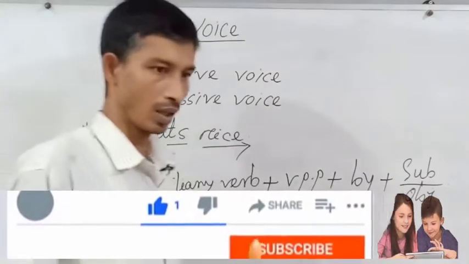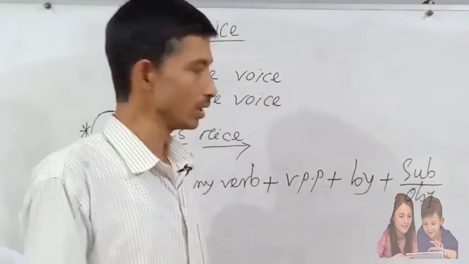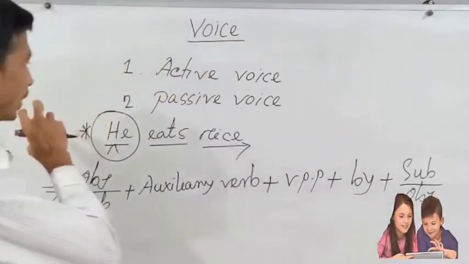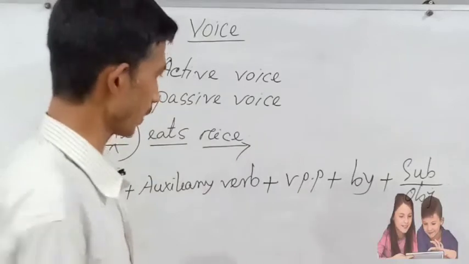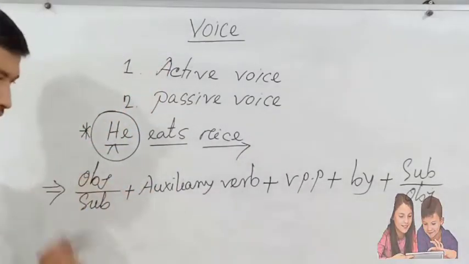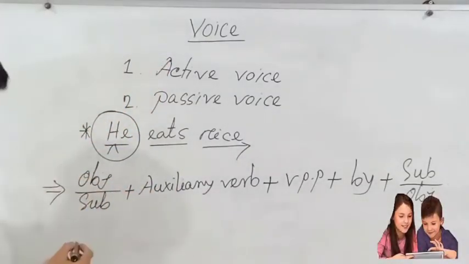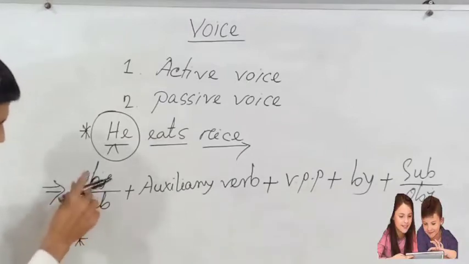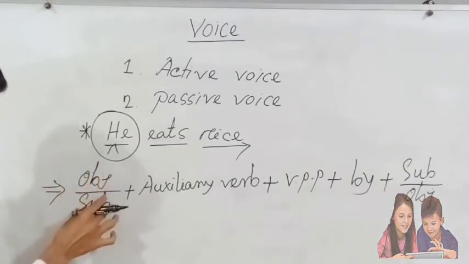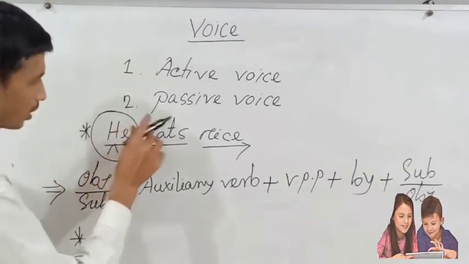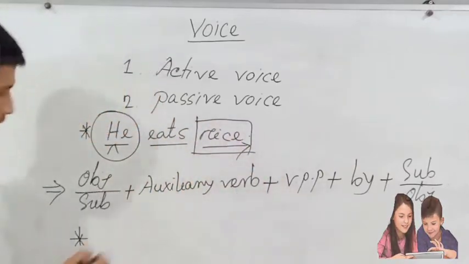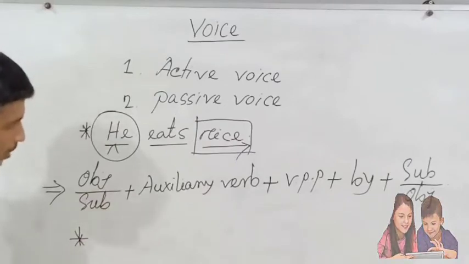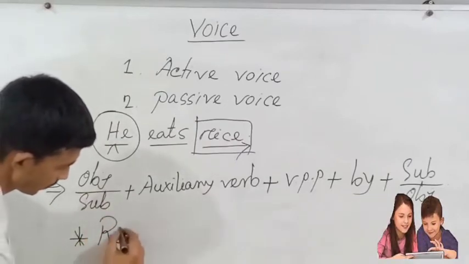Now I will apply the active voice for passive voice according to the structure. So as the object will be subject, that means the object of the active voice will be the subject of the passive voice, rice.